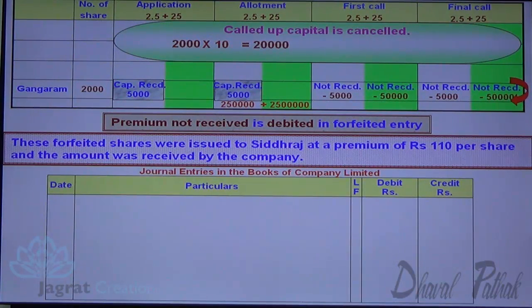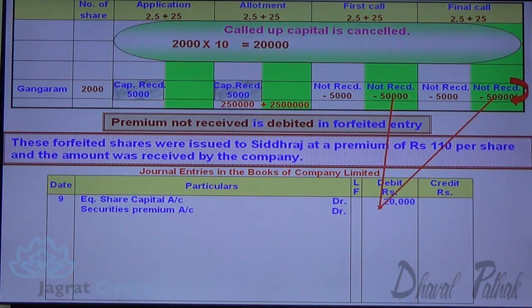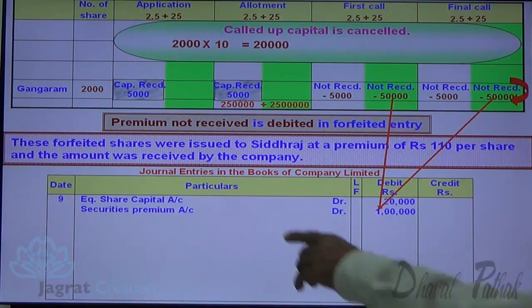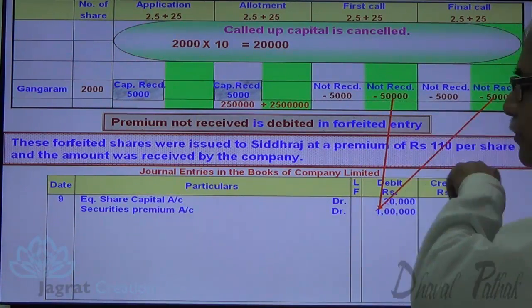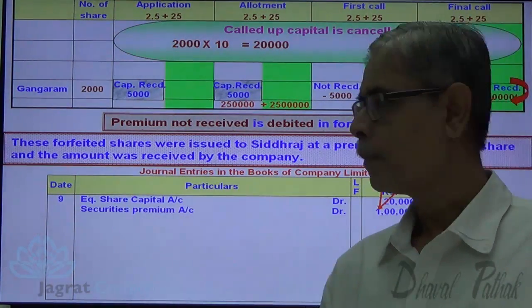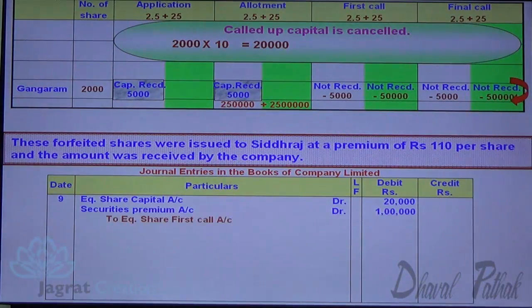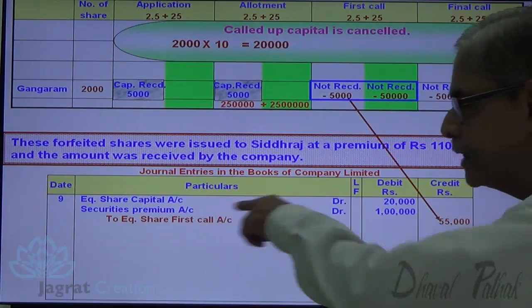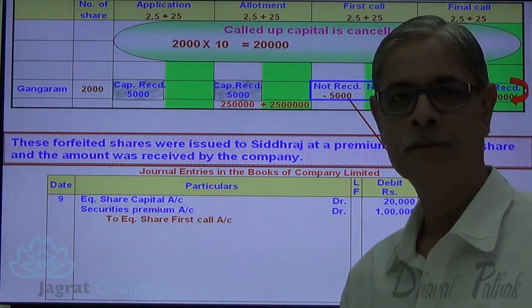This is the called up capital. So equity share capital account debit 20,000. Security premium not received is debited to security premium account. Security premium account debit is 1 lakh. To share first call account 55,000 not received. See, this is how the first call account gets closed.